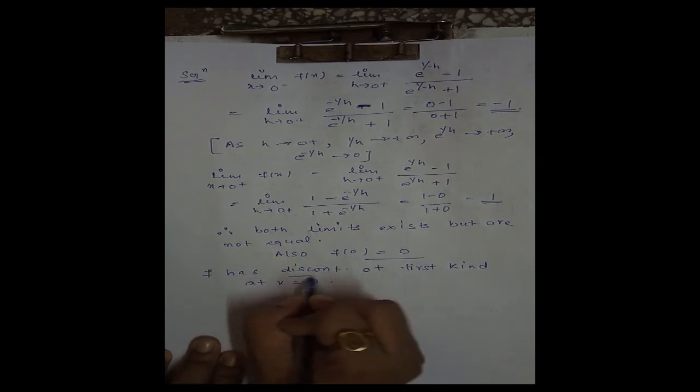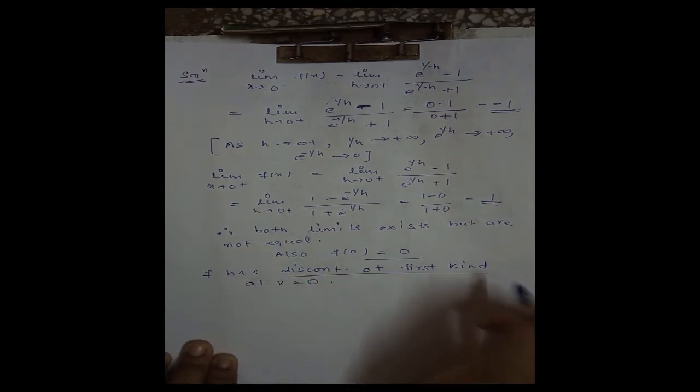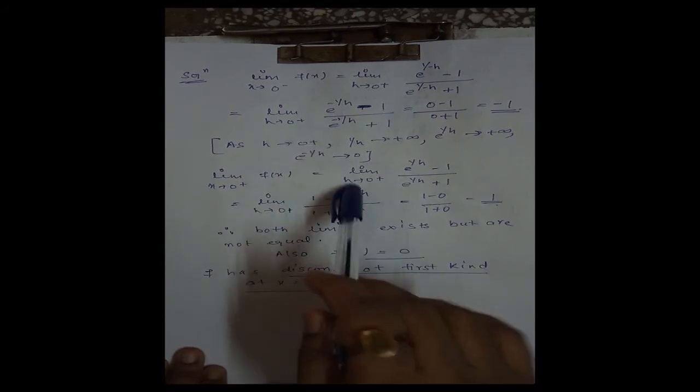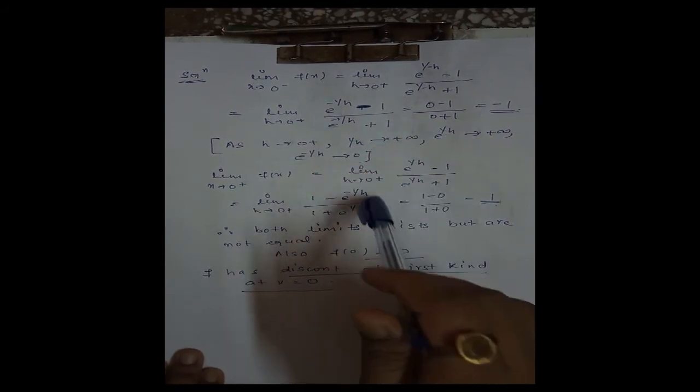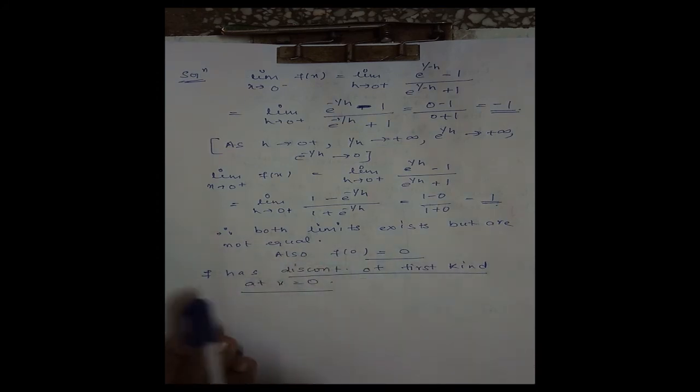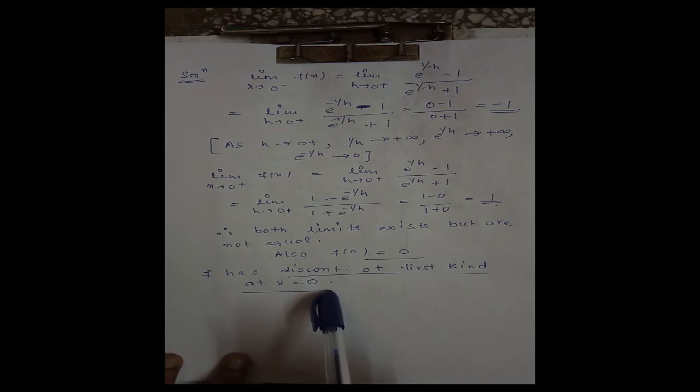F has discontinuity of first kind at x is equal to 0. Since here both limits, left hand limit exists, right hand limit exists, but they are unequal, and also none of them is equal to the function value at the point 0. That means f has discontinuity of first kind at the point x is equal to 0.